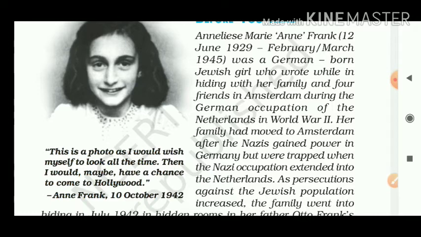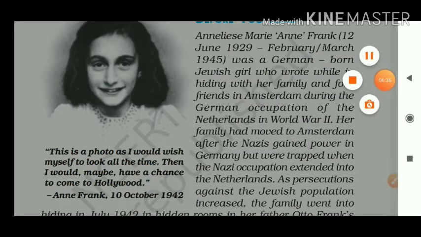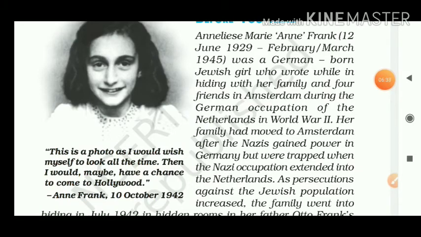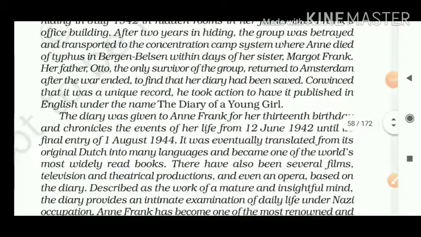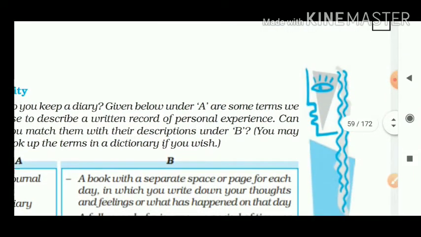This is her own views. On 10th of October 1942, she wrote this in her diary. But the idea of what is here with this diary, you will come to know with this introduction paragraph. We'll move ahead with the next page.